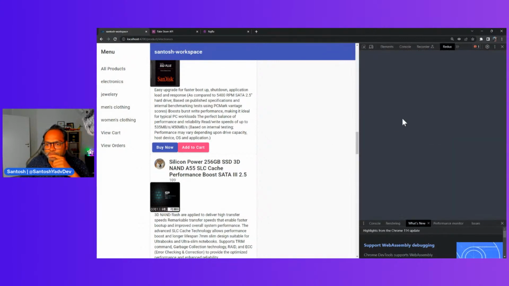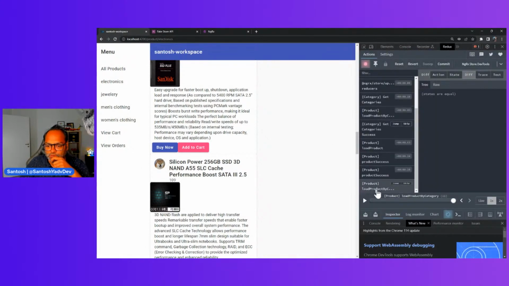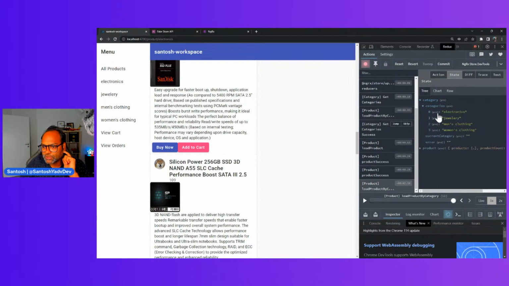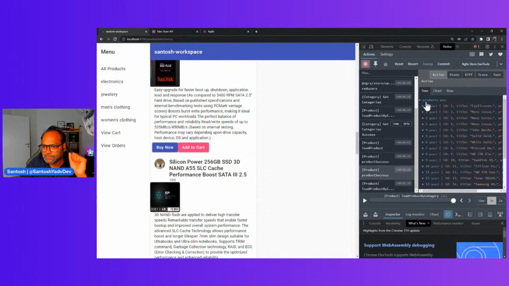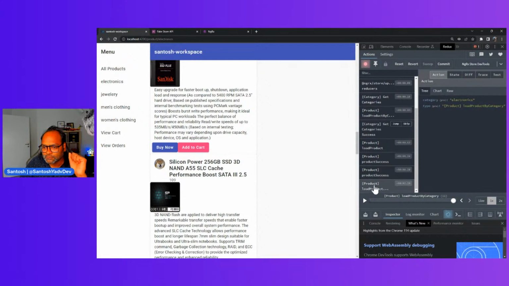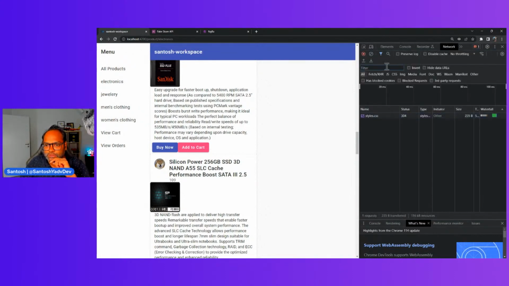So Redux. So load product by category, action. So electronics, product by category, state. Let's see what is this category product. We have 20 products. Why? Why? Hmm. Let's see our network. Let's make sure that all the API calls are being made.